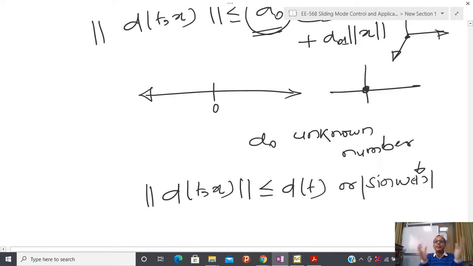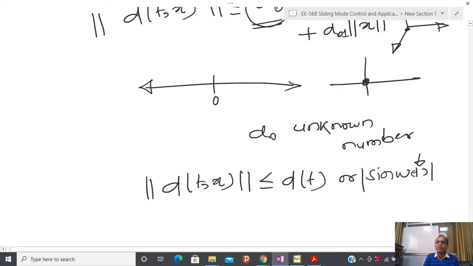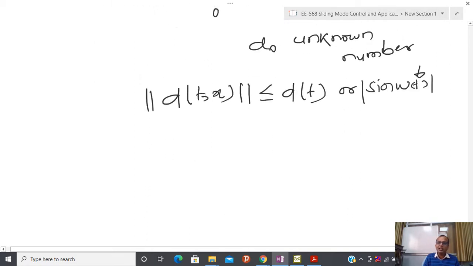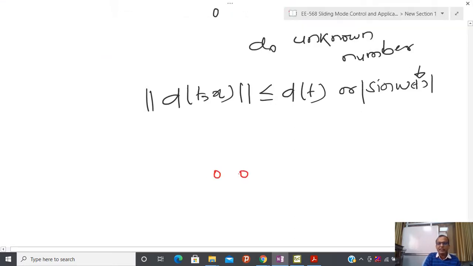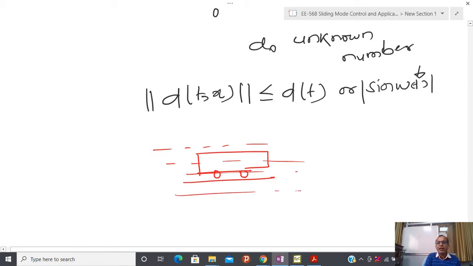So basically try to understand why this class of disturbance is important. Consider a situation where you are driving some car, or even an underwater vehicle, which is a very good example, because here one can visualize the non-vanishing disturbance. This underwater vehicle is moving inside the water, and suppose I have a river such as the Ganga.